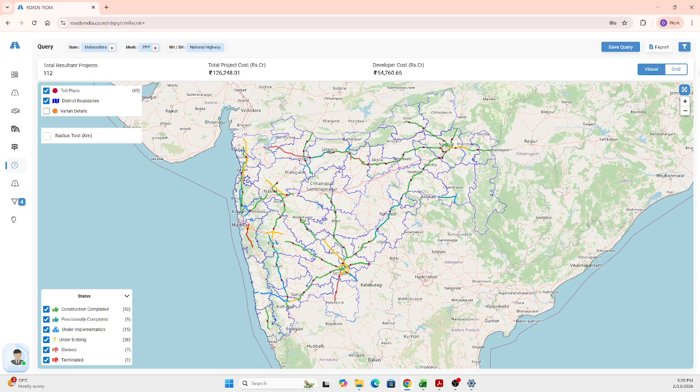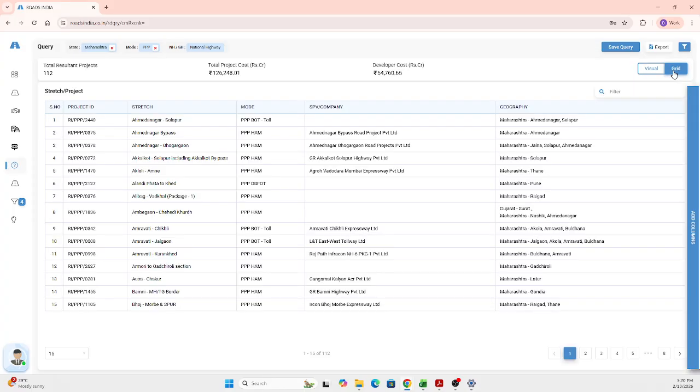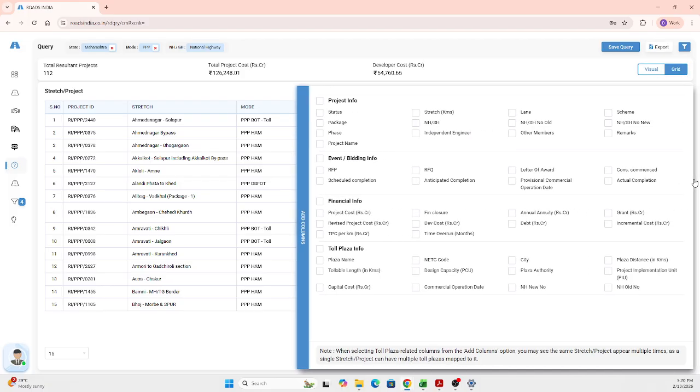So here, these 112 projects, what are all the data available behind these 112 projects? Just toggle here to this grid view, you get the tabulated summary. So this tabulation will help you understand the stretch name, the mode, geography, and the SPV who is involved in that. So you get all that information. And to the right, you have this add columns data wherein the other attributes that we capture are available.